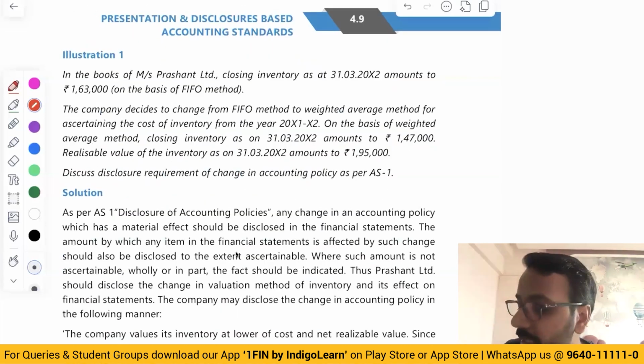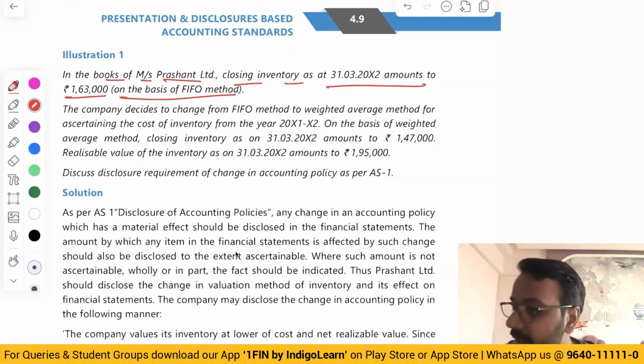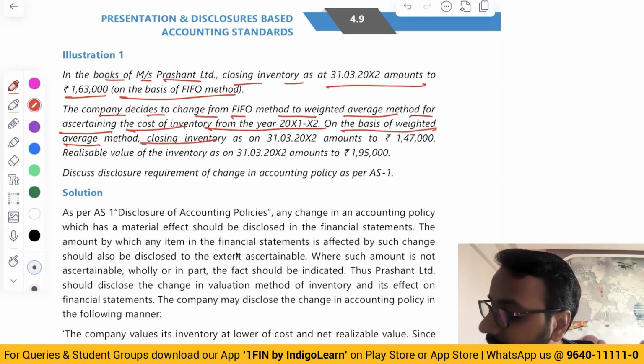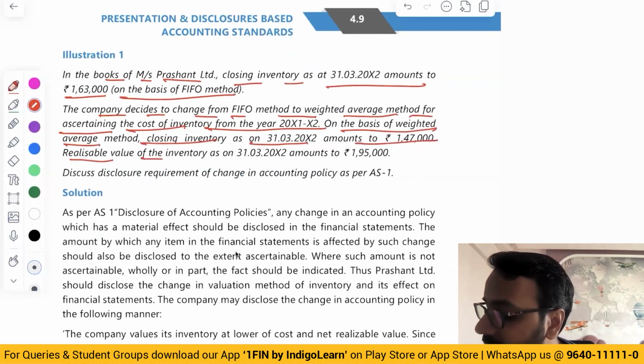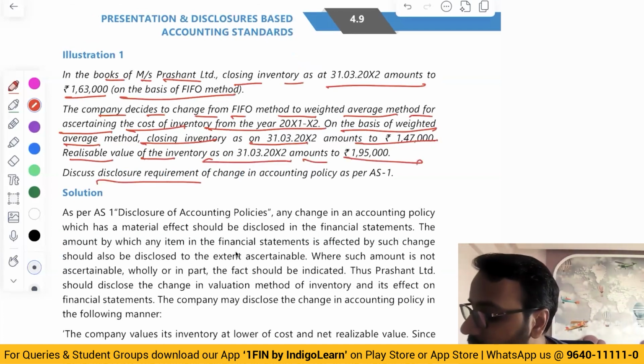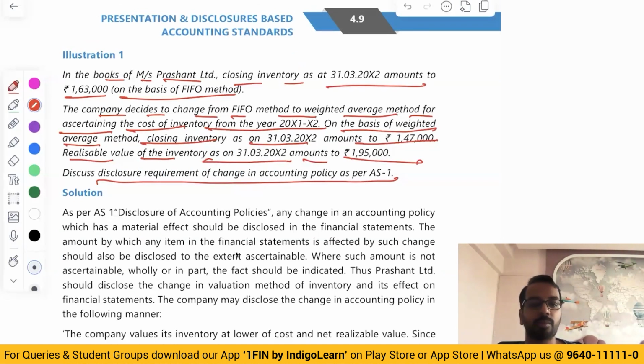So let's look at this. In the books of Prashant Limited, closing inventory amounts to 1,63,000 on the basis of FIFO method. The company decides to change from FIFO method to weighted average method for ascertaining the cost of inventory from year 1. On the basis of weighted average method, closing inventory as on 31st March amounts to 1,47,000. Net realizable value of inventory as on 31st March amounts to 195. Discuss the disclosure requirement of change in accounting policy as per Accounting Standard 1.